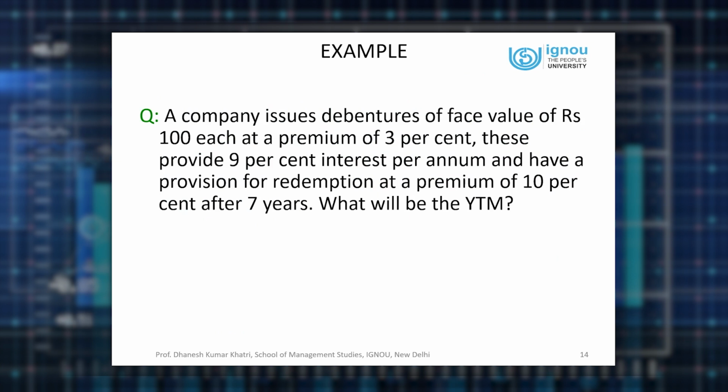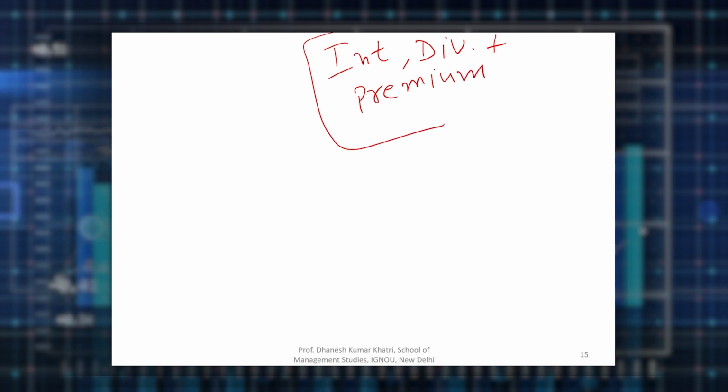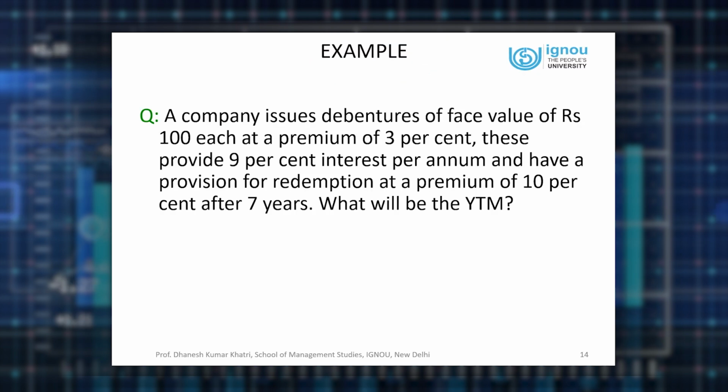Now a company issues debentures. So as I told you earlier, usually this particular YTM concept is used for debentures. Now a company issues debentures of face value rupees 100 each at a premium of 3%. Now let me remind you at this point of time, interest calculation, dividend calculation and premium, if any, all these are a function of face value. So always remember, in the quantitative questions or numericals in your examination, if we are given that a company issues debentures at 3% premium, it means premium will be calculated on the face value.